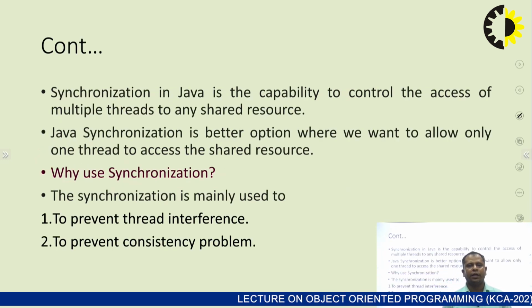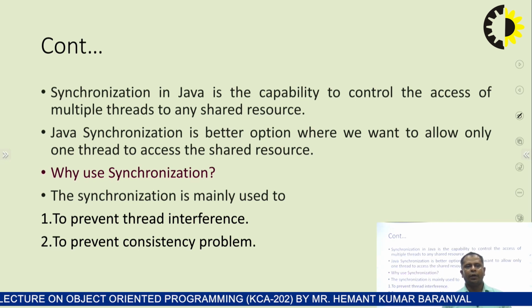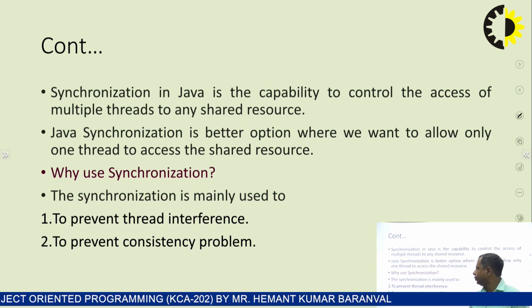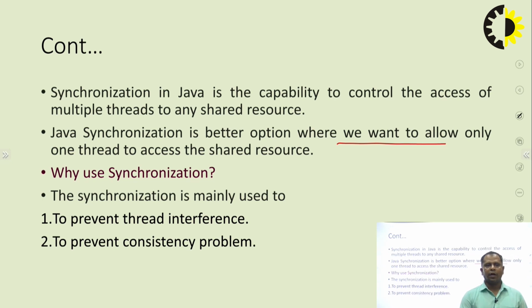Synchronization in Java is the capability to control the access of multiple threads to any shared resource. Java synchronization is a better option where we want to allow only one thread to access the shared resource. Why use synchronization? The synchronization is mainly used to prevent thread interference and, second, to prevent consistency problems.